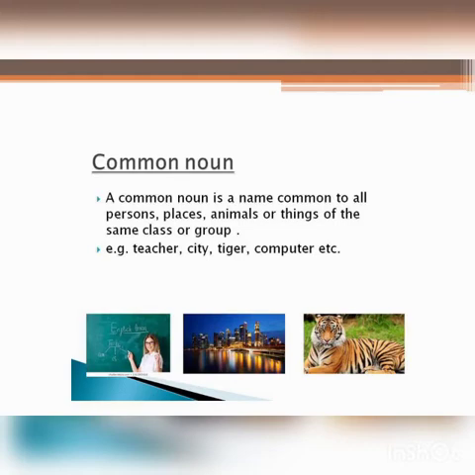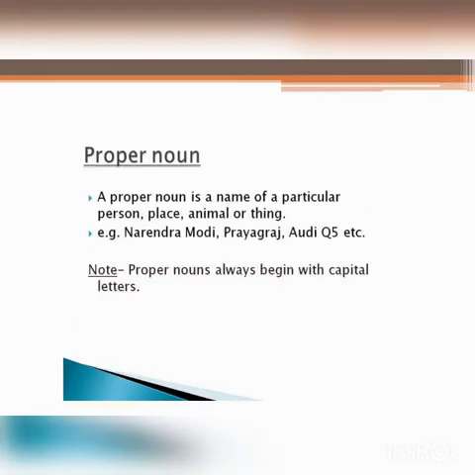Next we have proper noun. A proper noun is a name of a particular person, place, animal or thing. Just look at the point which I am focusing. Like for example, Narendra Modi is the name of a person. Prayagraj is the name of a place. Audi Q5 is the name of a car. So these all are the examples of proper noun. Just remember, proper nouns always begin with capital letters.